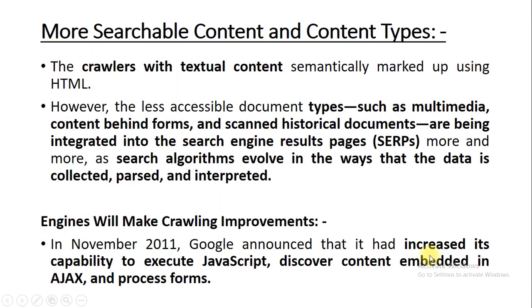Next is a new topic, called more searchable content and content types. Generally, the content accessible by the crawler is content containing plain text in the document, that is, textual content semantically marked up using HTML. Content you have written as plain text is easily crawled by the crawler.